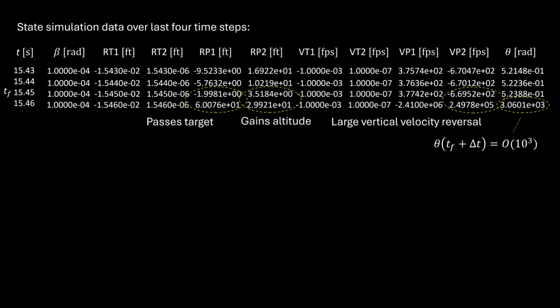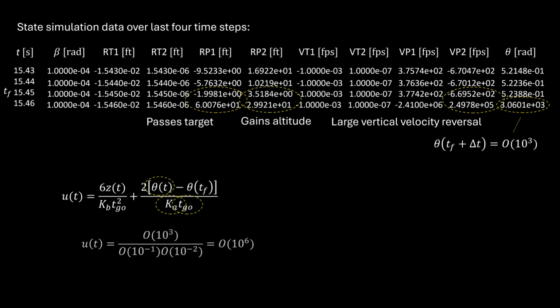Here, our objective is to identify what terms are causing the spikes in the control signal. It's the second term. Due to order 1000 pitch angle, order 10 to the minus 1 Ka, and order 10 to the minus 2 time to go.